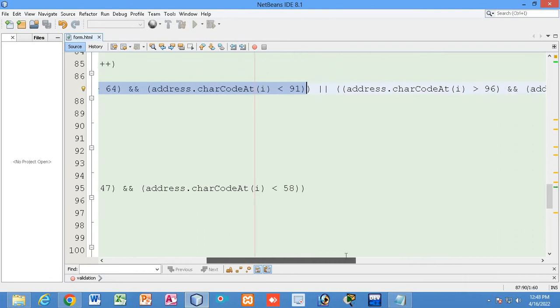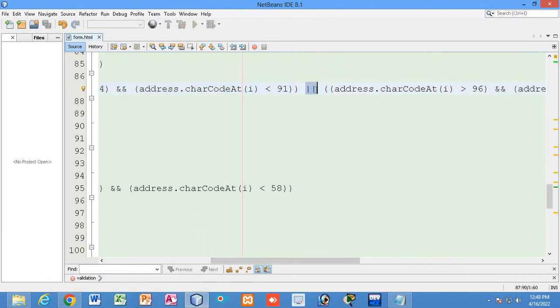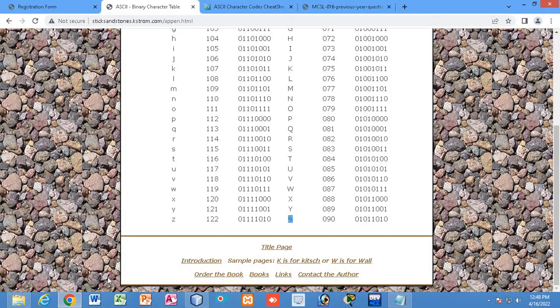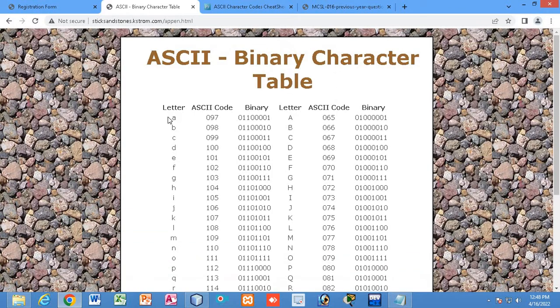Now this will be checked. Or, see, OR operator, or this will be checked. This ASCII value is more than 96 and less than 123. More than 96 and less than 123, right? Now let us see over here. More than 96, that is 97.